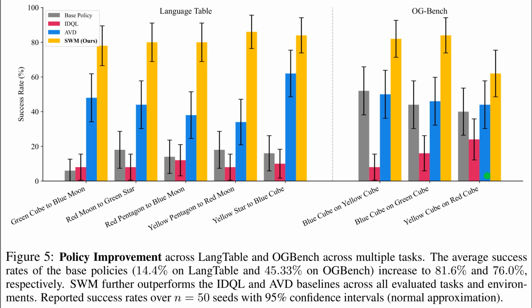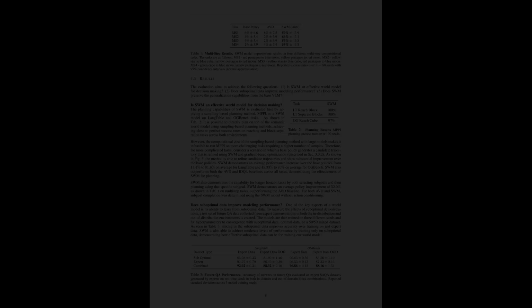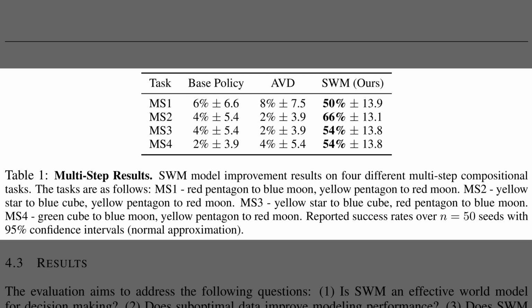Figure 5 reports the payoff in success rates. The bars show consistent gains, with the yellow semantic world model topping gray base policies, pink offline reinforcement learning, and blue video plus question answering across tasks. The left side covers Language Table, where averages rise to about 82%. The right side presents OGBench, where performance climbs to roughly 76%, with error bars indicating 95% confidence. So the previous figure summarized overall gains.